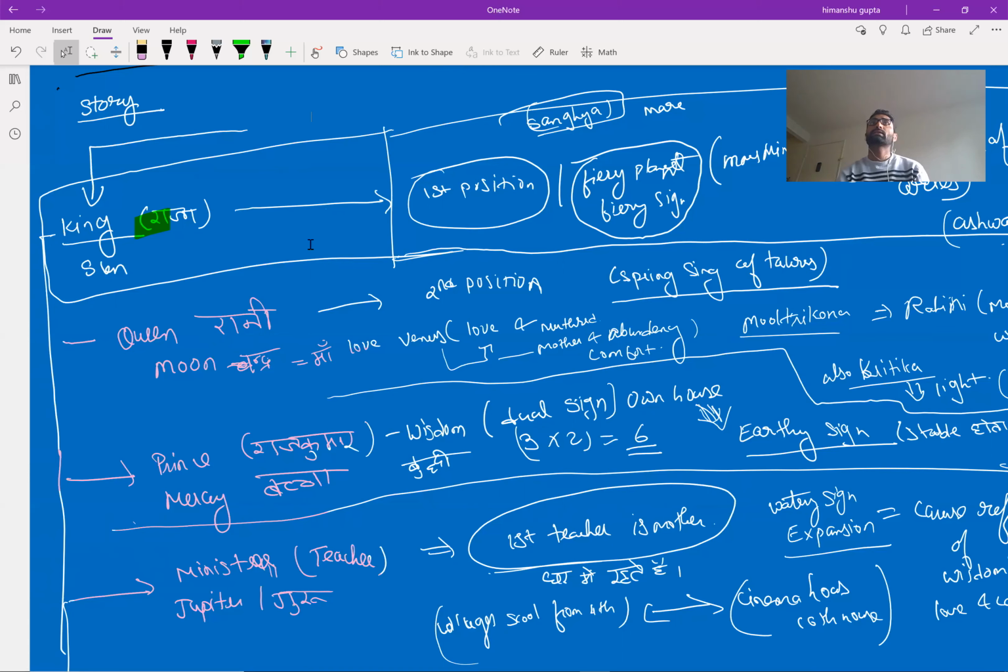And the third sign is a dual sign. Dual means double, so if we double the sign, 3 into 2, which is 6, that is Libra. If you see in general life, a child will always show its comfort in his own house.